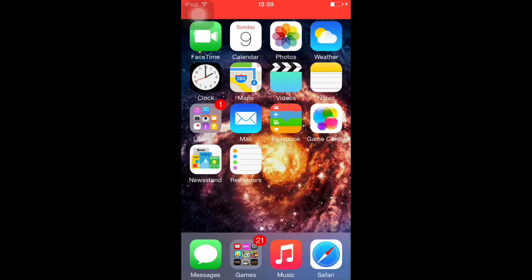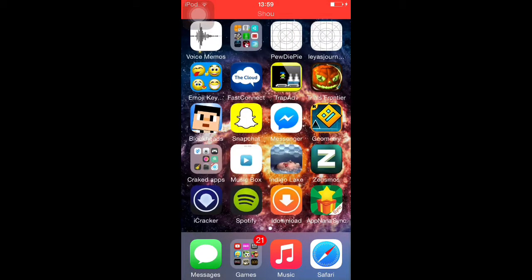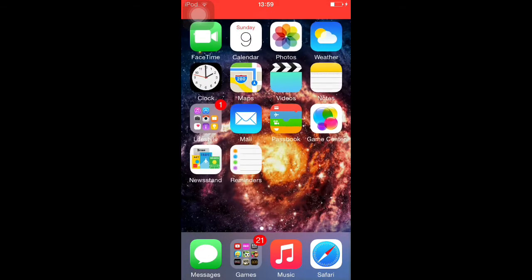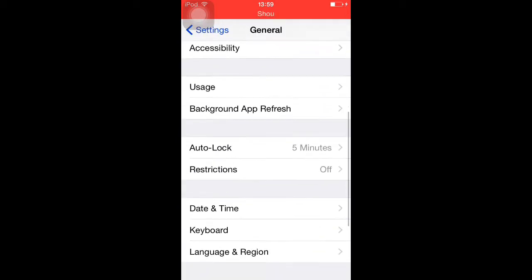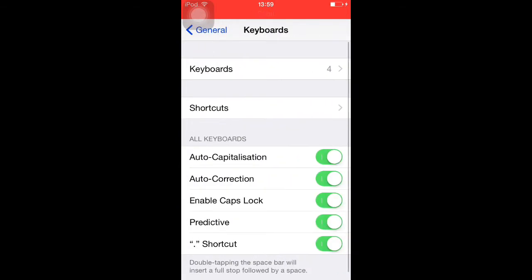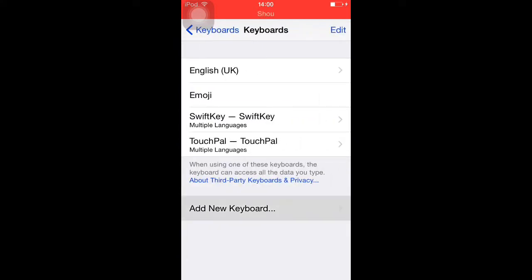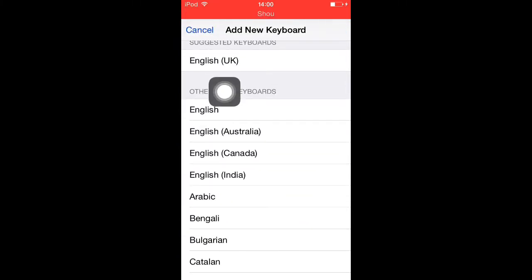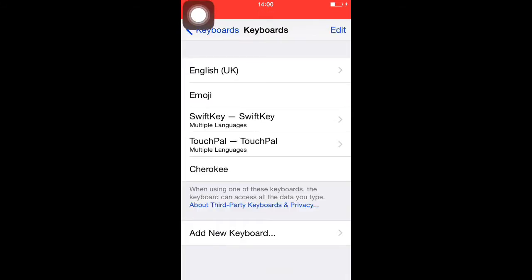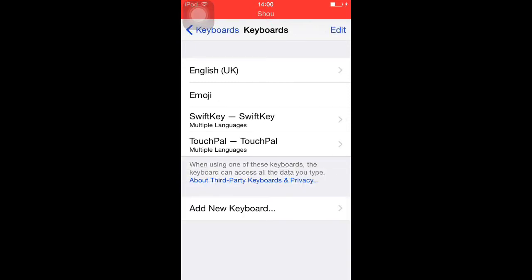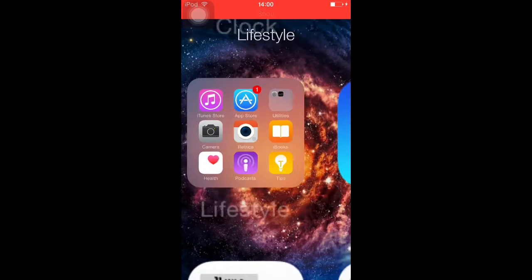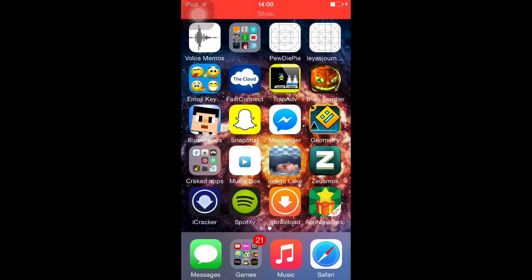If you guys don't know how to actually install it, like use it properly, you download it, open it once, then go into your settings. If your settings load up, go into general, go to keyboard, tap keyboards, and you should go add new keyboard, and it should be around here instead of your languages, and then you add it, and you tap on it, and then allow full access. Don't worry, they can't steal your passwords, because when you type in a password, it comes up with the standard one that you get.